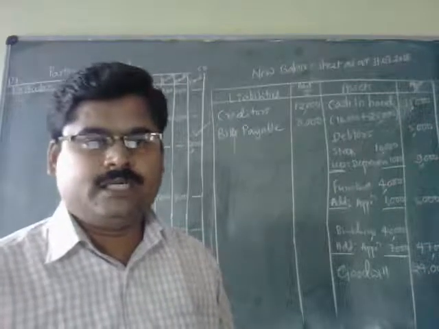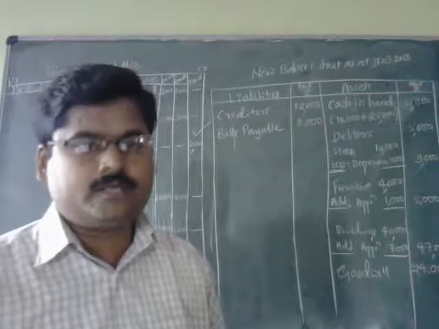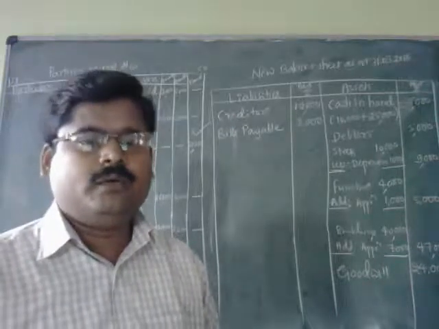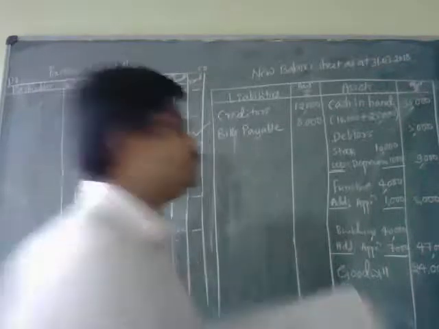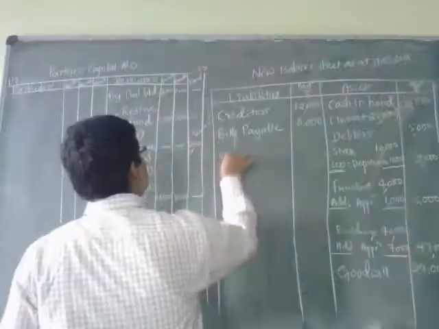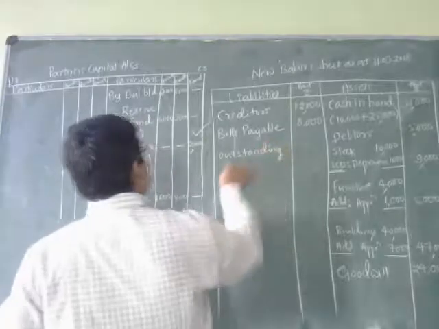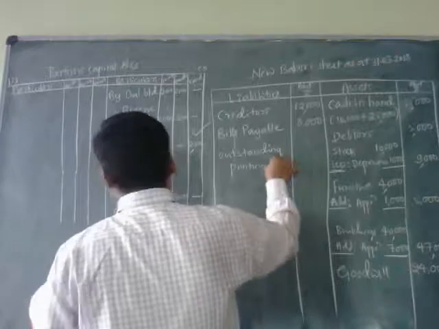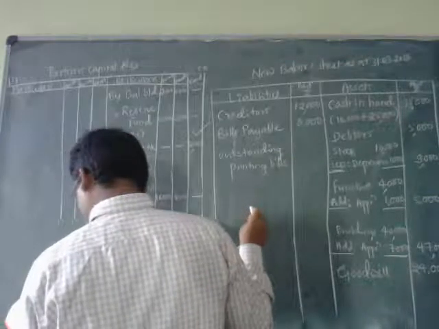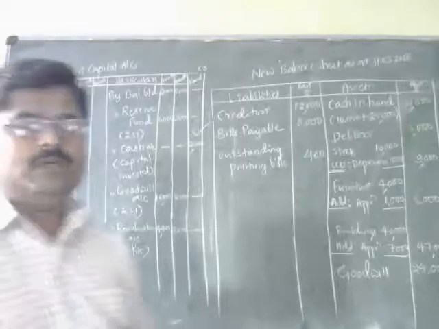Now at the balance sheet as a liability we are going to show that outstanding printing bills, because we are supposed to pay that much of printing bills. That is why it is a liability for the partnership firm. Outstanding printing bills, 400.